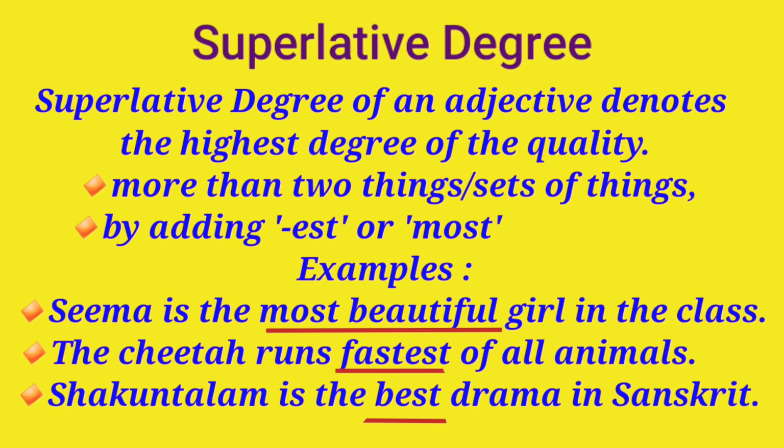Look at the examples. Example 1. Seema is the most beautiful girl in the class. Second one, the cheetah runs fastest of all animals. Shakuntalam is the best drama in Sanskrit. Here the comparison is made between more than two things.